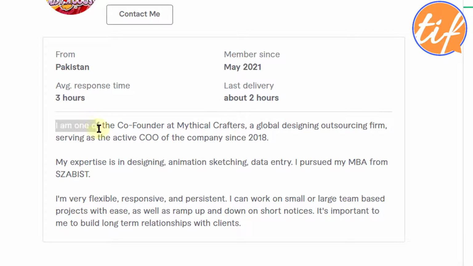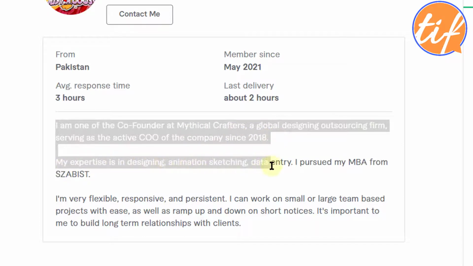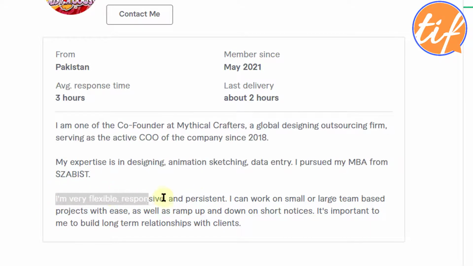"I'm one of the co-founders, it should be founders, at Mythical Crafters, a global designing outsourcing firm, serving as the active COO of the company since 2018. My expertise is in designing, animation, sketching, data entry. I pursued my MBA from this college. I'm very flexible, responsive, and persistent.